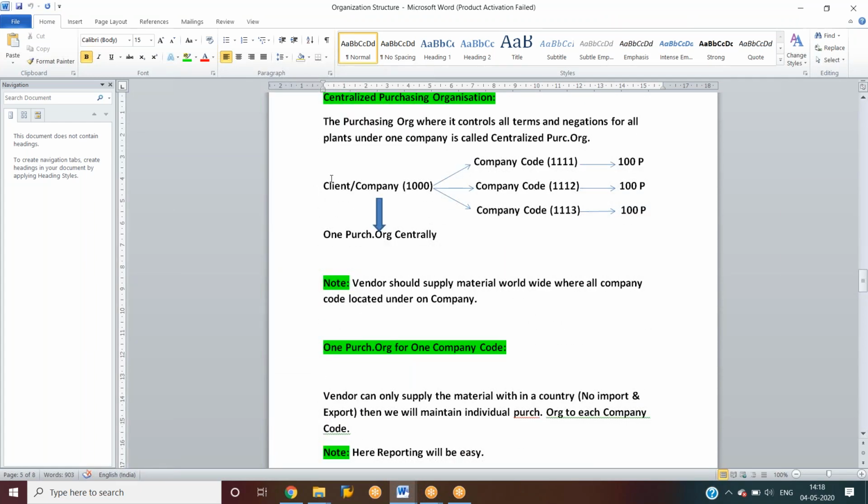Here you guys can see, right? For one company there is one purchasing organization. Under one company we have 3 company codes, and for each company code we have 100 plants. For all these company codes, only one purchasing organization is handling all procurement activities, which is called a centralized purchasing organization.